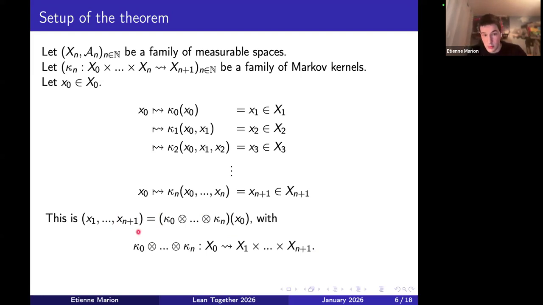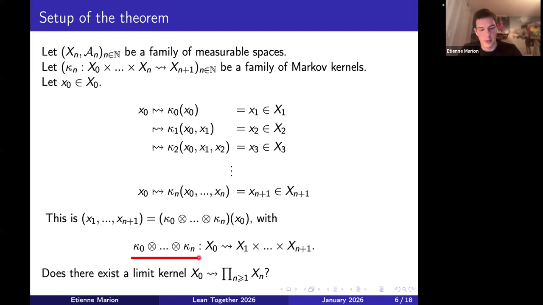And a natural question that arises there is whether we can do this process infinitely many times, in the sense that there is a kernel which outputs not only a partial trajectory, but an infinite trajectory directly, and which is in some sense the limit of these partial kernels that I have there. So it's quite natural, and fortunately it is indeed true, although it's not straightforward. And this is exactly the content of the Ionescu-Tulcea theorem.